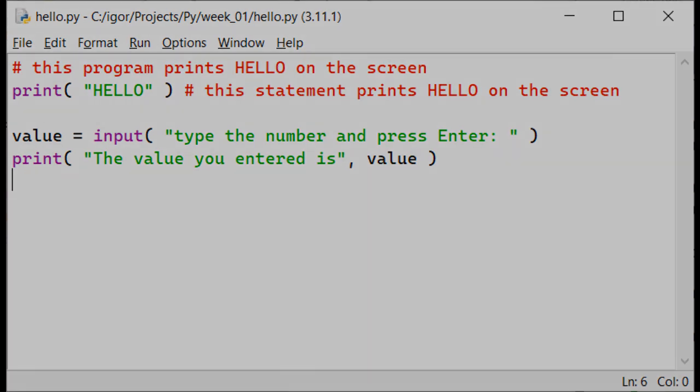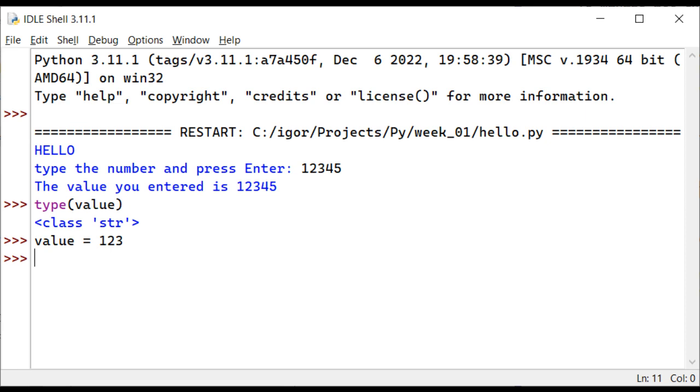Okay, I understand. I can type this directly in the Python shell, for example, value equals 123, and then if I type value, which is the name of the variable, it will automatically display 123 on my screen. Yes, this is correct. Variables in Python are objects.